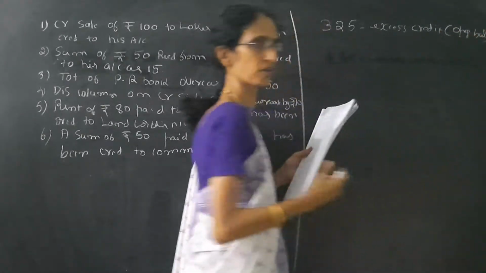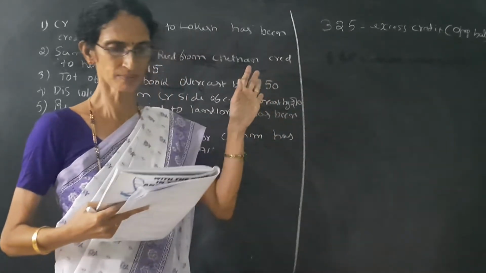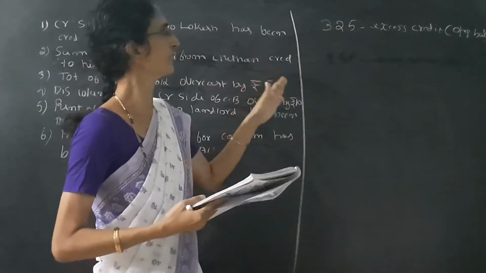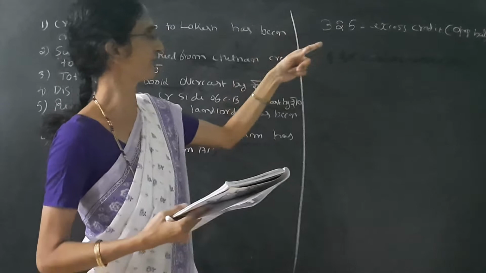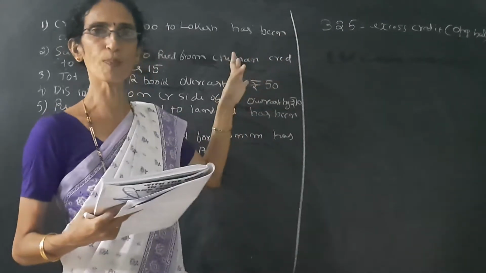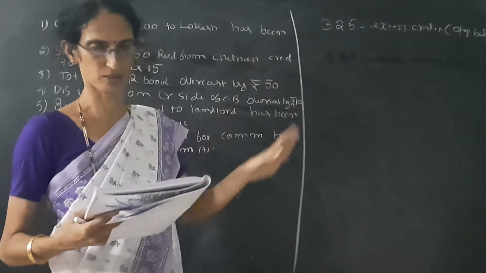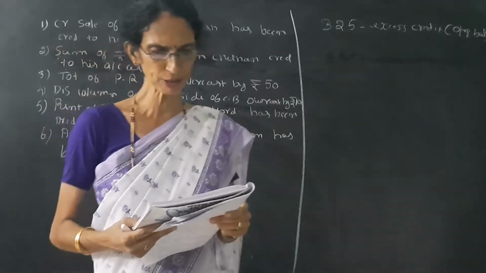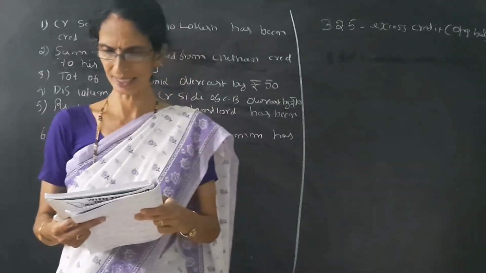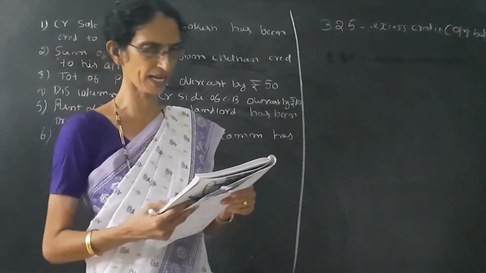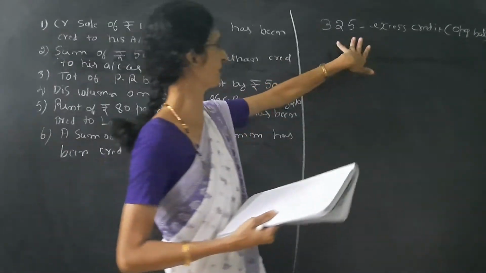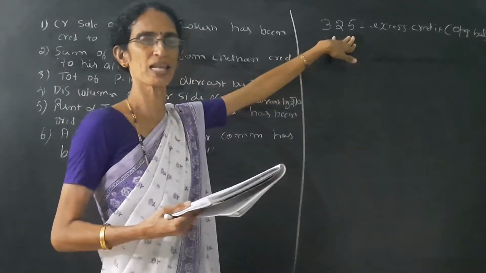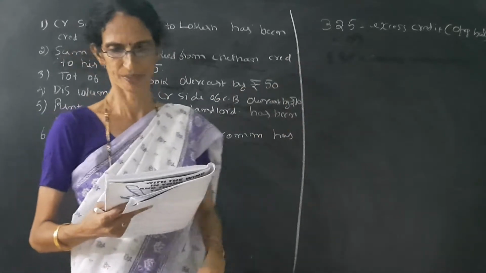So if in the problem it is given like this in starting, there is a trial balance difference which is 325 excess credit, then this is the opening balance of suspense account. Then, unable to locate the error in time, he decided to place the amount in the suspense account. That means this amount is the opening balance of suspense account.